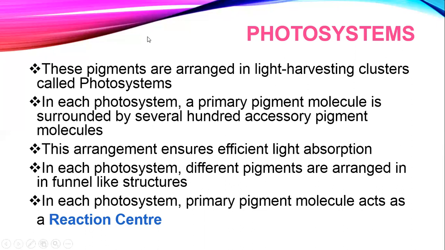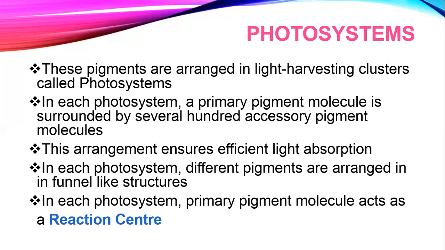Now what is present in each photosystem? Basically, there is one primary pigment molecule in each photosystem, and that is surrounded by several hundred accessory pigment molecules. So what is present in each photosystem?